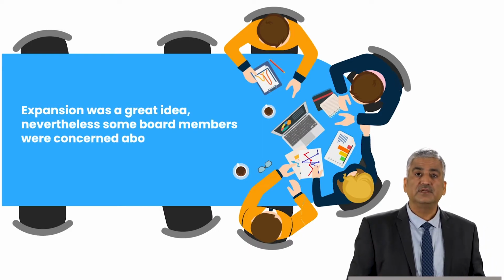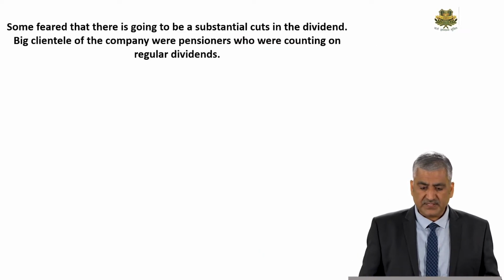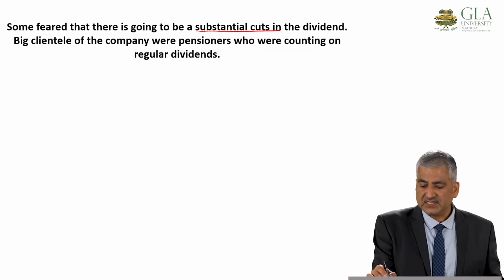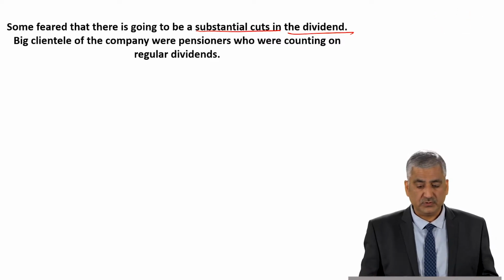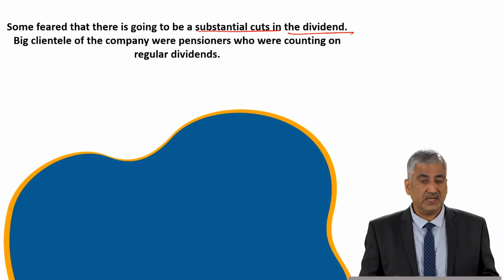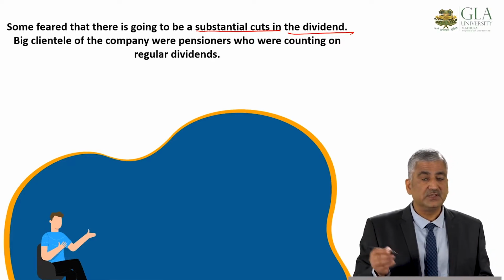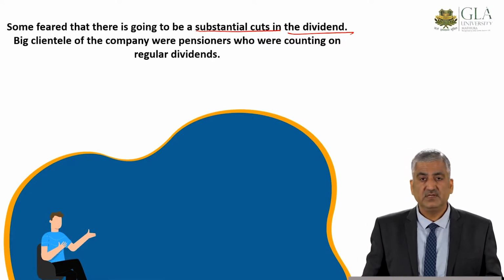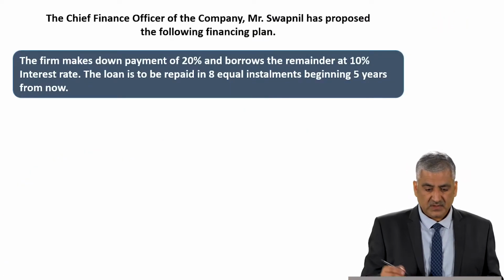Nevertheless, some board members were concerned about where the funds would come from. Some feared there would be substantial cuts in the dividend. The big clientele of the company, the shareholders, were pensioners who were counting on regular dividends, so perhaps they would not be happy with this decision, right? If the dividend cuts happen, it is going to have an adverse impact on the stock prices in the secondary market. So let's see what happens next.